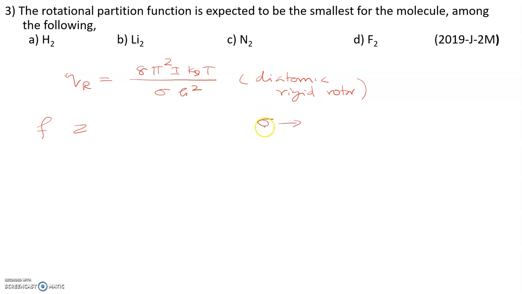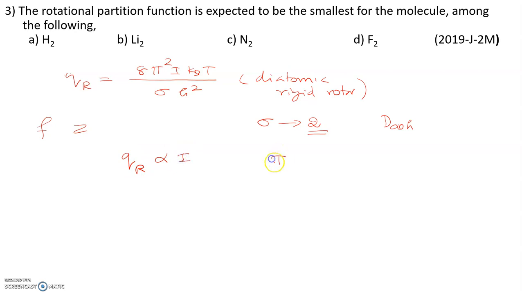Sigma is called the symmetry number. Since all molecules are homodiatomic molecules, and you know very well homodiatomic molecules belong to the point group D infinity h, for the D infinity h point group the symmetry number is 2. So the symmetry number is also the same for all these molecules. 8 is constant, pi constant, kB, and assume temperature also constant, sigma, h, everything is constant now. Therefore in this case the rotational partition function is directly proportional to the moment of inertia I, right?